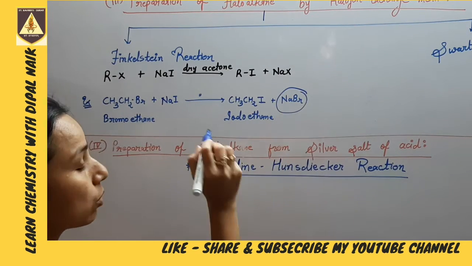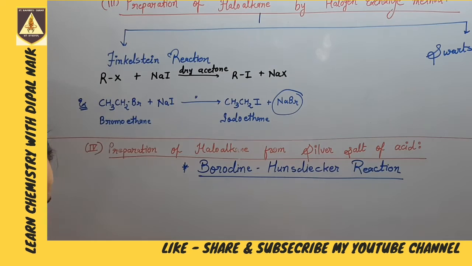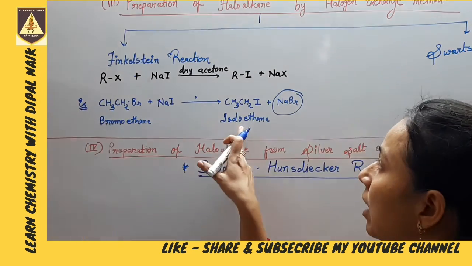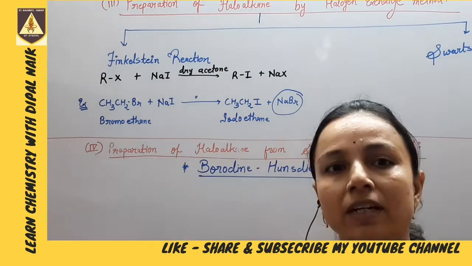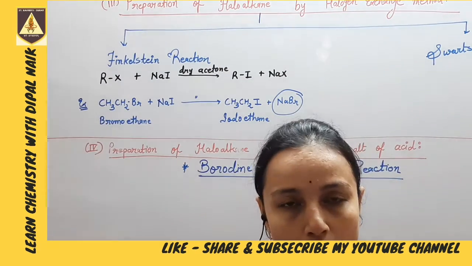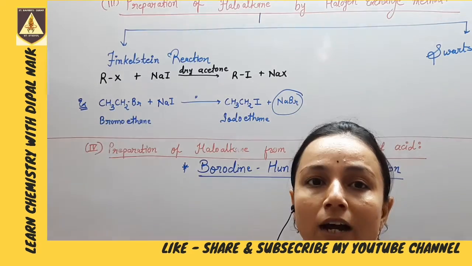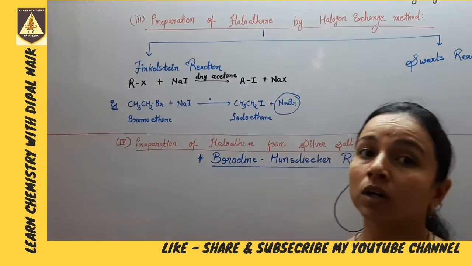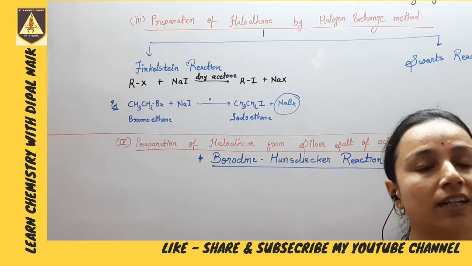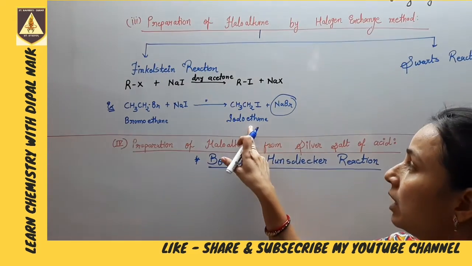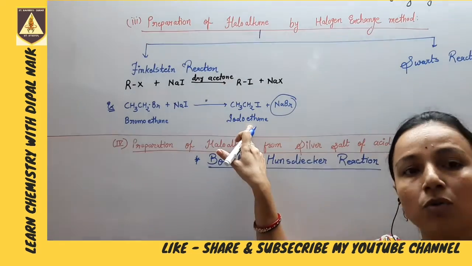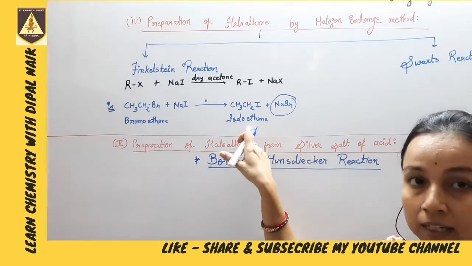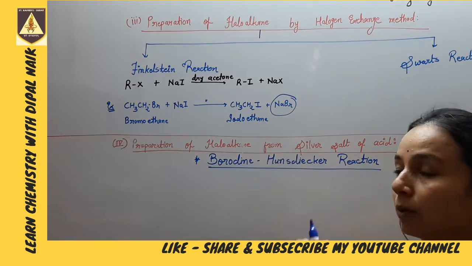This byproduct is also very important. Why? Because in acetone, this sodium bromide precipitates out in the solid form. The precipitates we obtain are white in color. Now, according to Le Chatelier's principle, we can filter out the precipitates, and in the solution we have iodoethane.